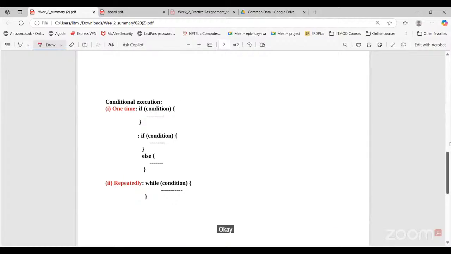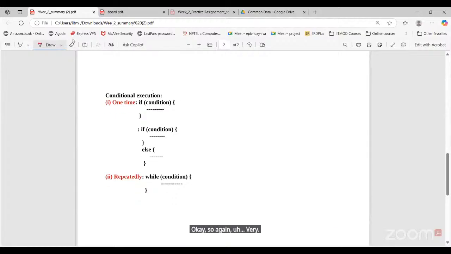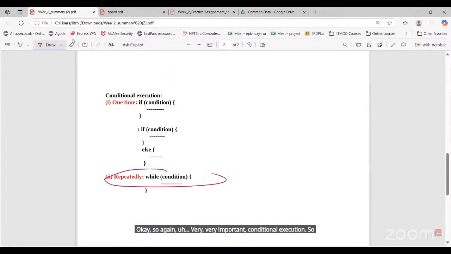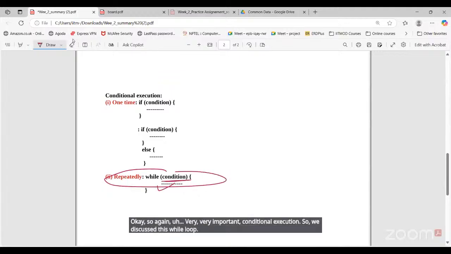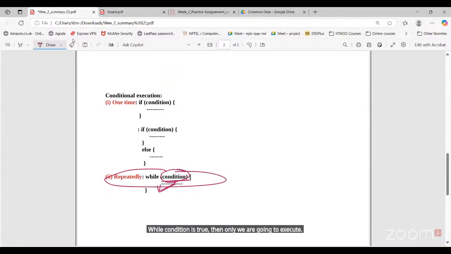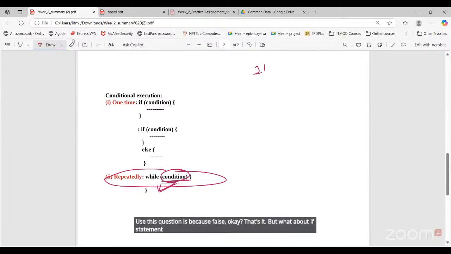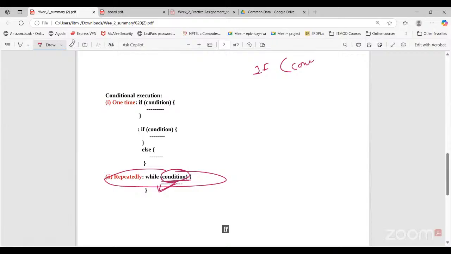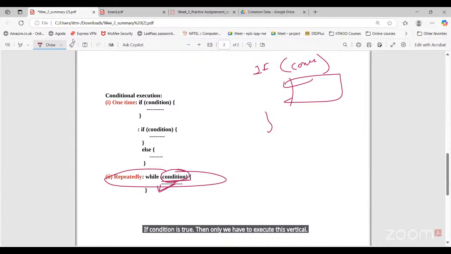Again, very, very important: conditional execution. We discussed this while loop. While the condition is true, only then are we going to execute, till this condition becomes false. But what about the if statement here? If the condition is true, then only we execute this particular block.